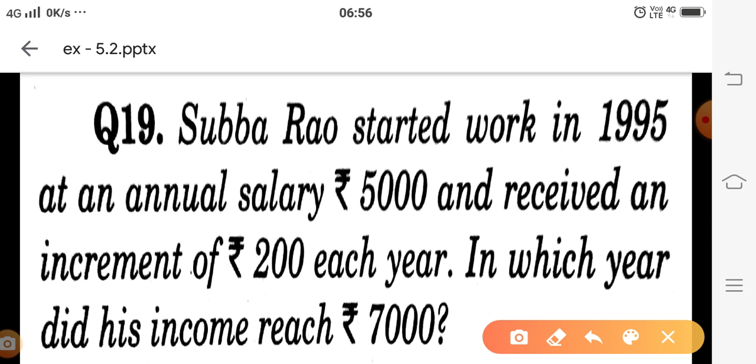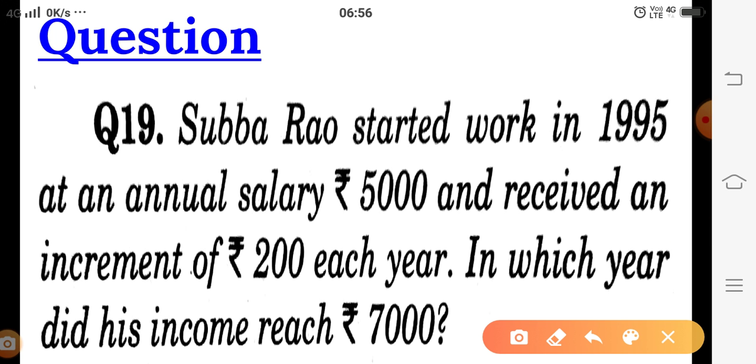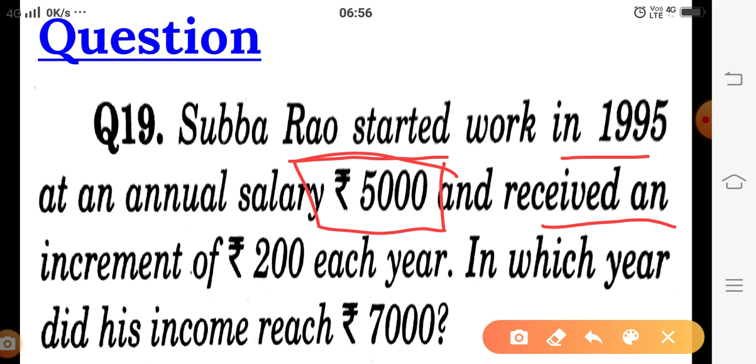Here we have question number 19. Subba Rao started work in 1995 at an annual starting salary of rupees 5,000, and received an increment of rupees 200 every year.